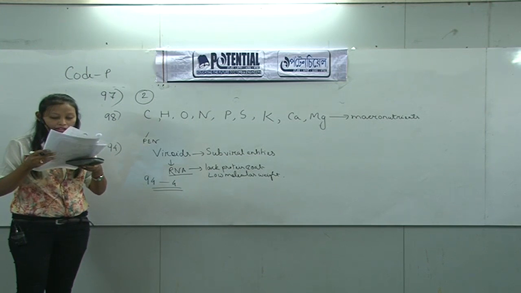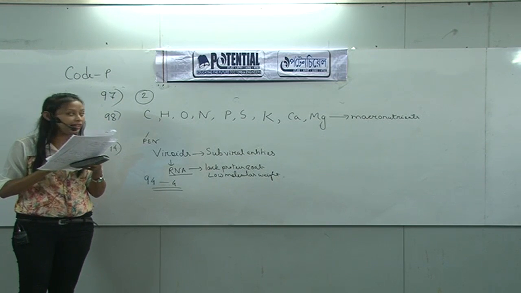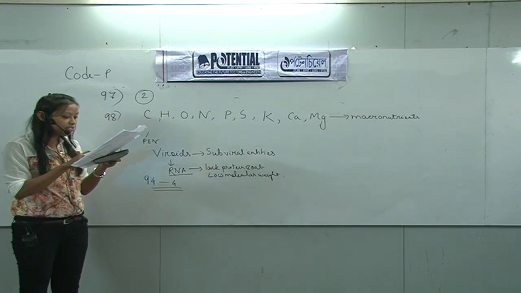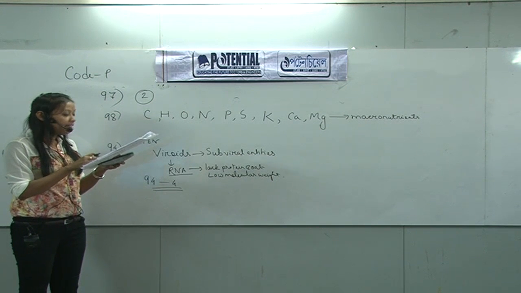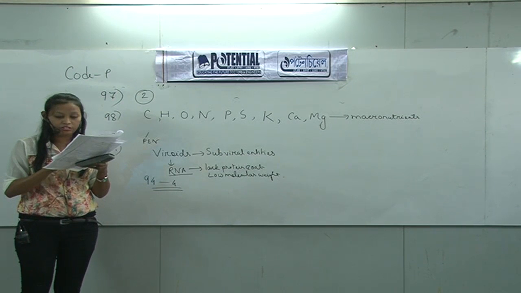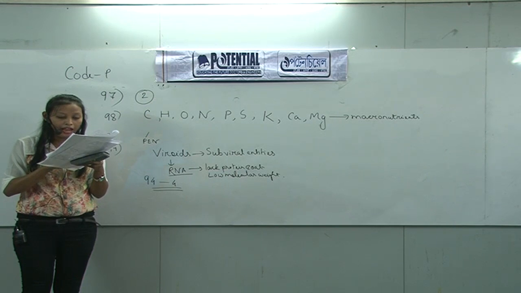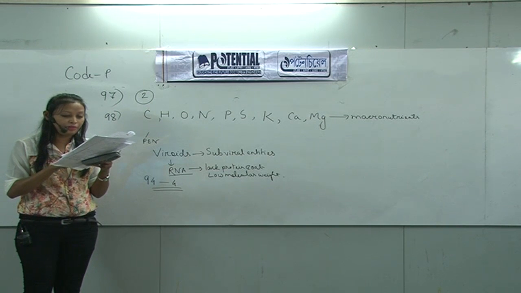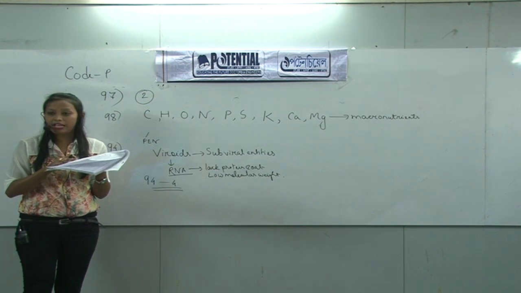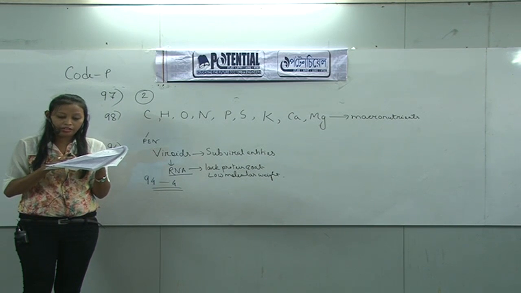Option 1 is boron, zinc, manganese. We know that none of them are macronutrients. All of them are micronutrients. Next, option number 2, iron, copper and molybdenum. Again, all three are micronutrients.